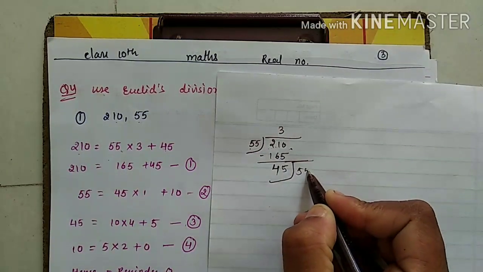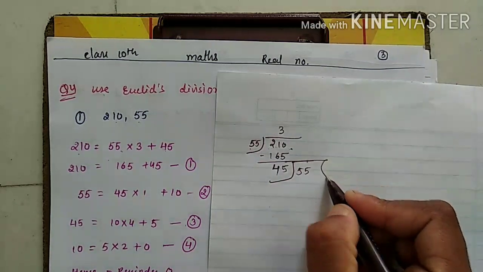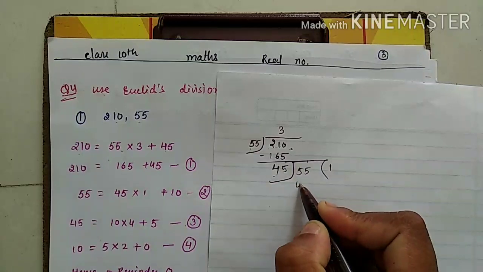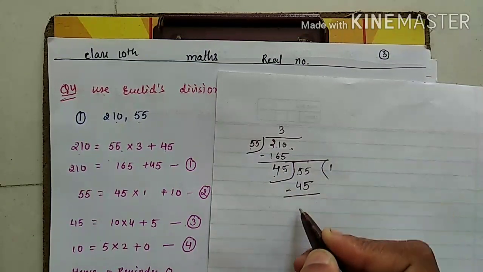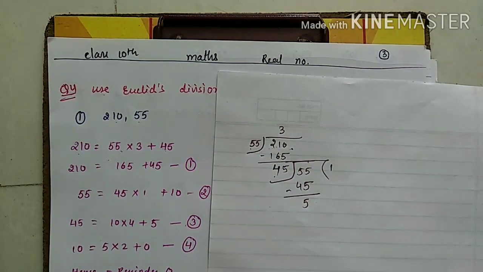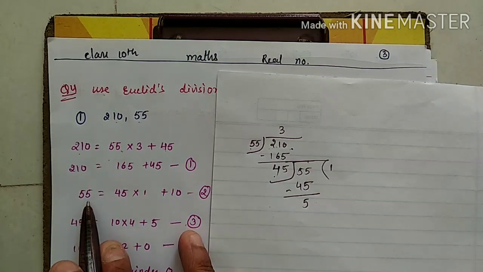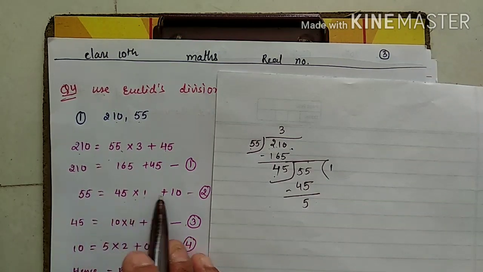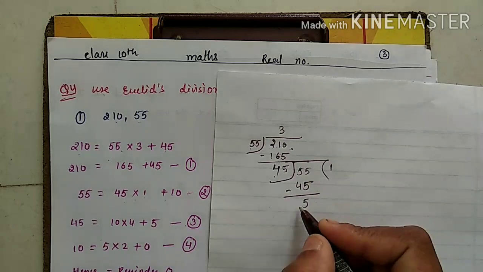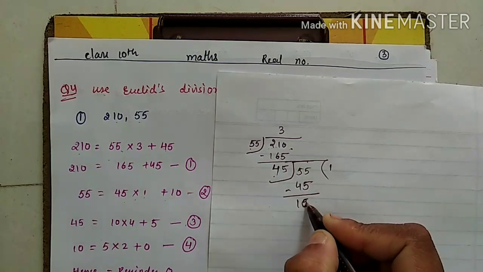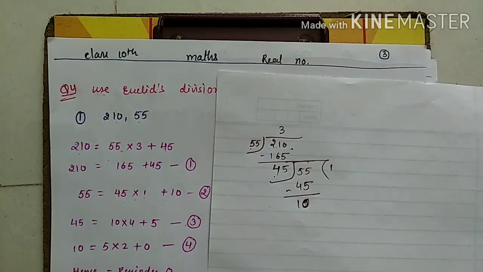55 now becomes what? Dividend. Divided by 45, ones are what you are getting? Minus 5, you are getting 10. Correct? I am getting the same or not? 55 equals 45 into 1 plus 10. Correct.